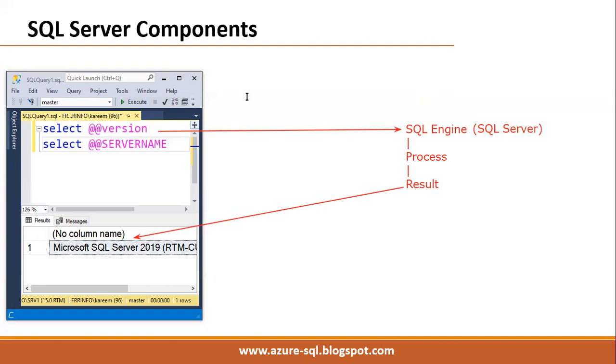That's why, remember, SSMS is a tool through which we are connecting and working with the server. This server may be on the same laptop, or it may be in a different location. We can connect through SSMS and start working.